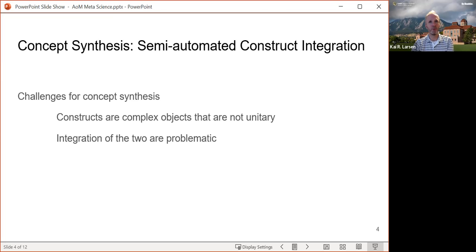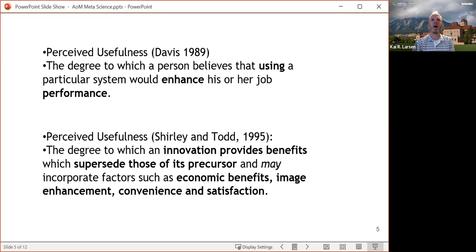Some of the challenges we see for concept synthesis. Constructs are complex objects and they are not unitary. And in fact, we're finding that items, measurement items, questions, Likert type statements are not unitary. They are complex objects as well. So integration of two constructs is problematic all the way down to the sub-indicator or item level. I'll show you a quick example here.